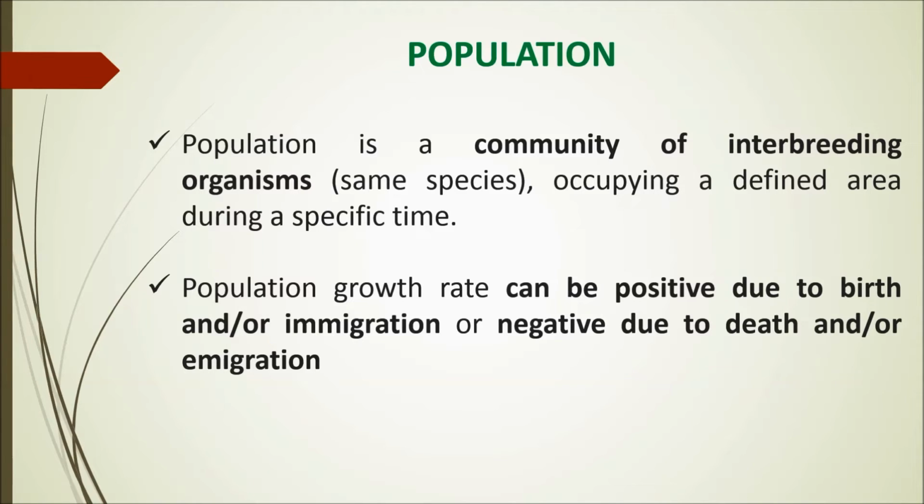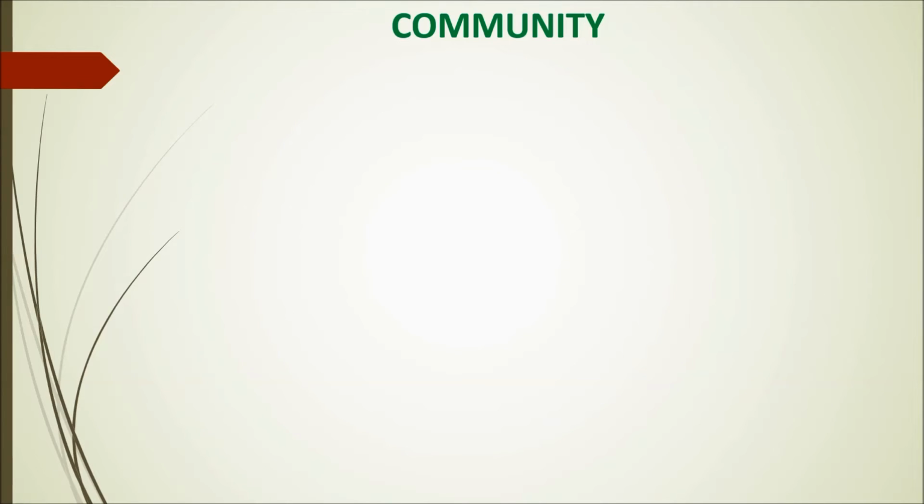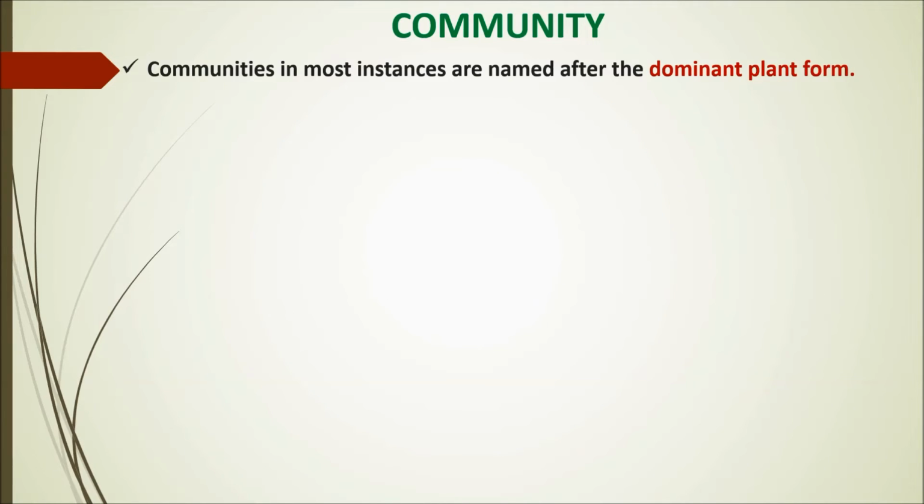We are not going to discuss it in detail. Now, community, the next level. Communities are mostly dominated by a plant community when we talk about it. Largely they are named after the particular dominant species in that community. So if it is a plant community, the dominant plant's name will be given to the community.